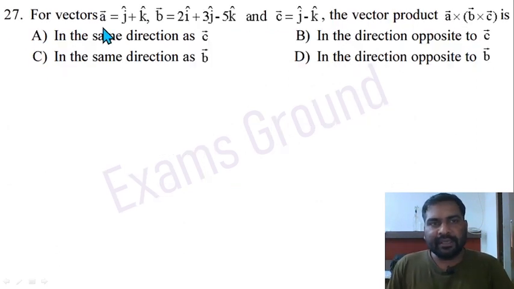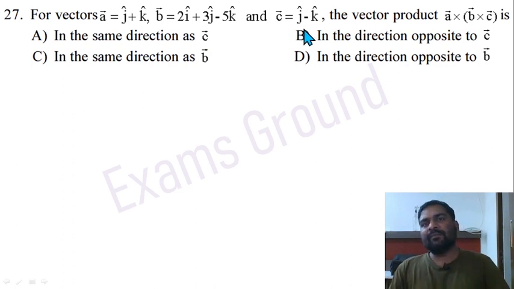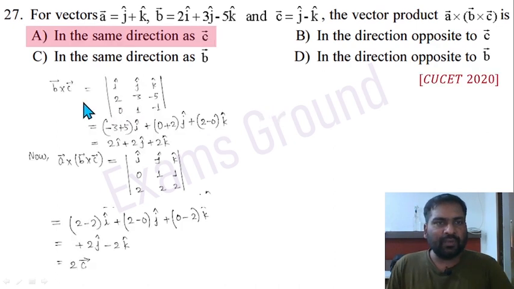Question 27. For vectors a equal to j cap plus k cap, b equal to 2i cap plus 3j cap minus 5k cap, and c equal to j cap minus k cap, the vector product a cross b cross c is. Just solve it; it was also asked in CU CET 2020. B cross C, and then A cross B cross C. So it is going to be 2j cap minus 2k cap, that is 2 times C. So it is in the direction of C, and option A is correct.